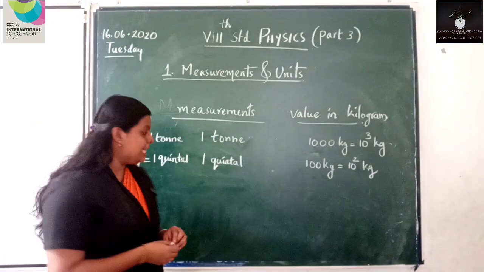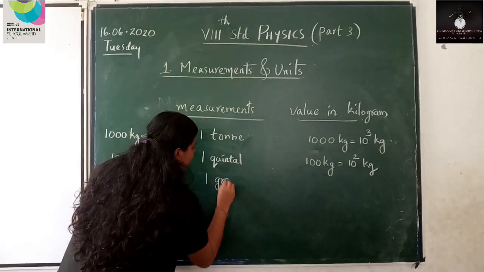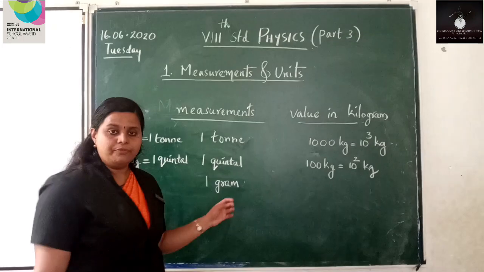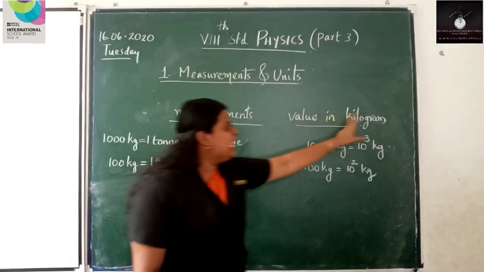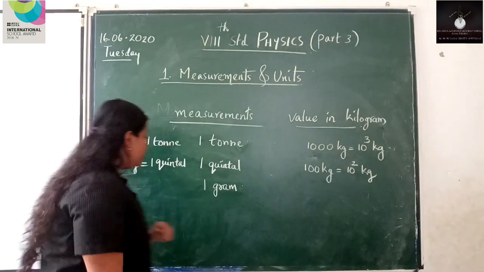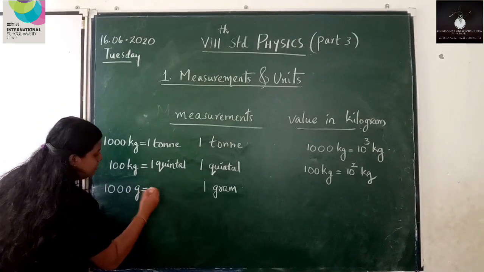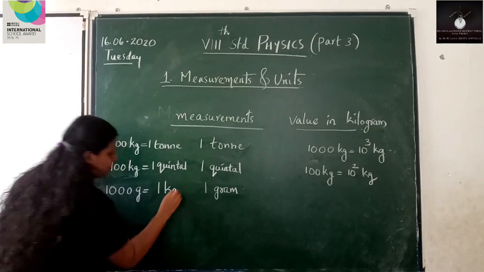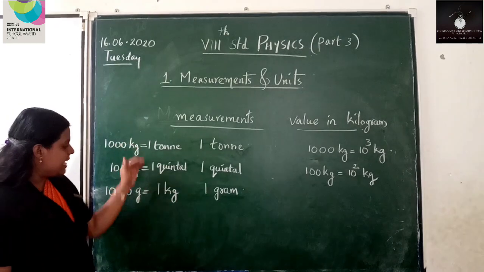Now let's consider another case, that is 1 gram. What is the value of 1 gram in kilogram? For this you have to know 1000 grams constitute a kilogram. Here the case is different.